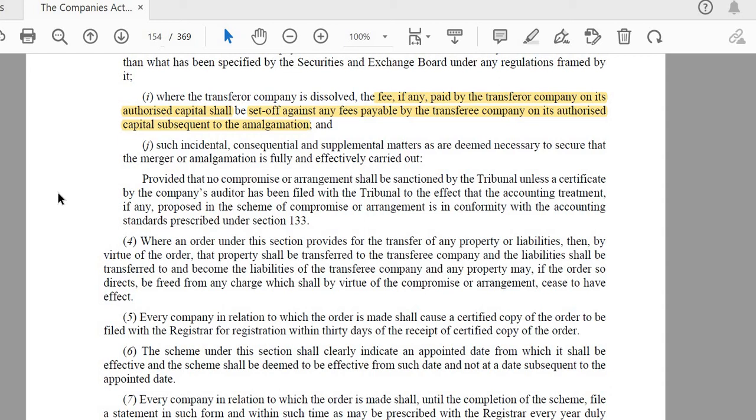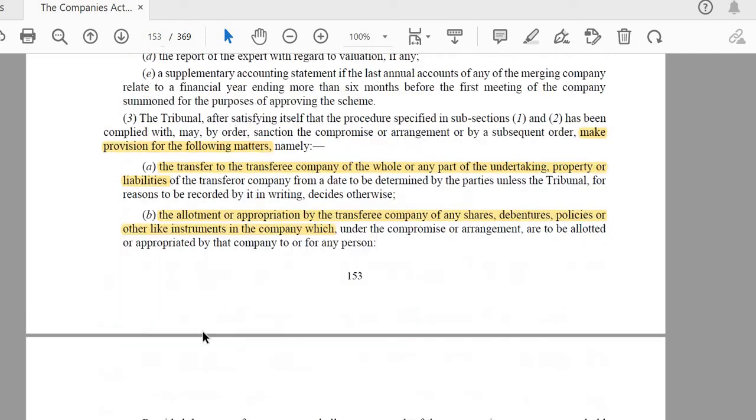So the scheme will provide for this, and the order will also provide for this. It will be decided that obviously the liability will go to the transferee company, and how it has to be decided. Now, such incidental consequences and supplementary matters which are deemed necessary, meaning those which are inherent in such transactions and activities, will be provided for. So after the tribunal is satisfied that subsections 1 and 2 have been complied with, by a subsequent order they will make provision for the matters.